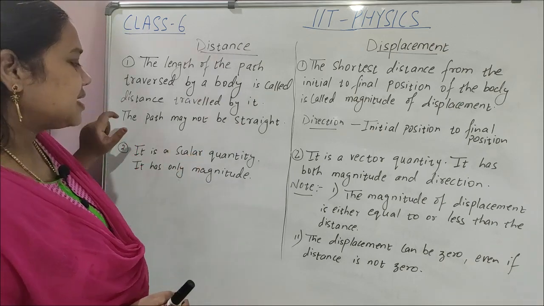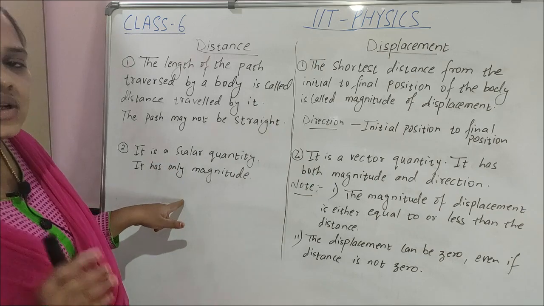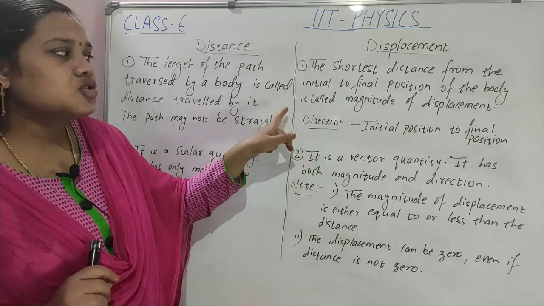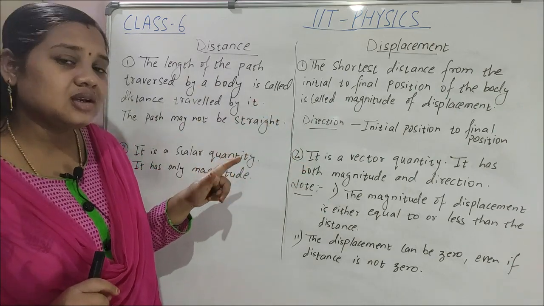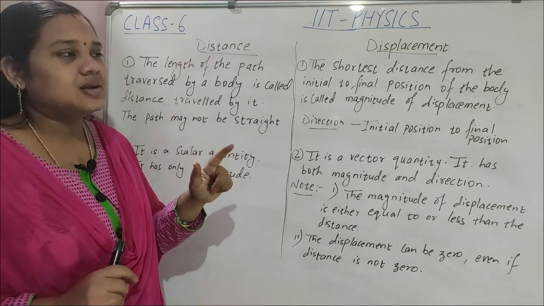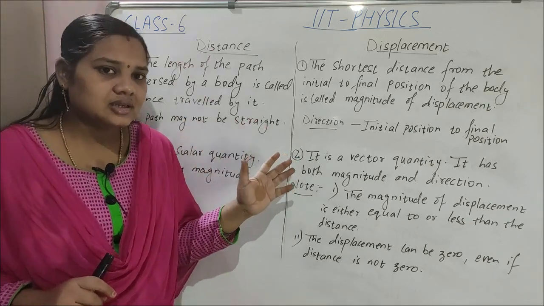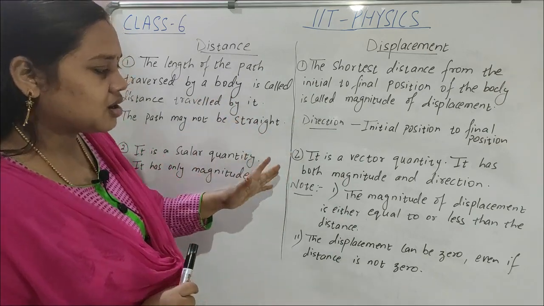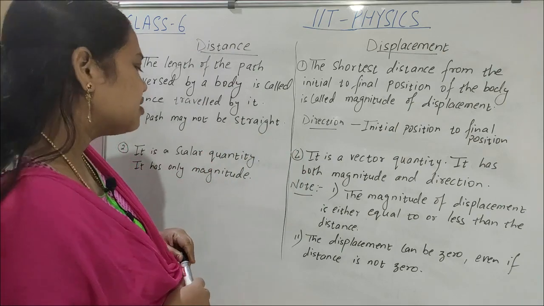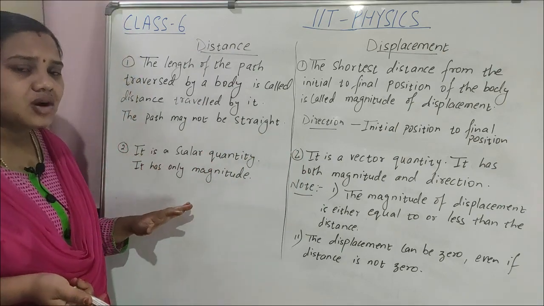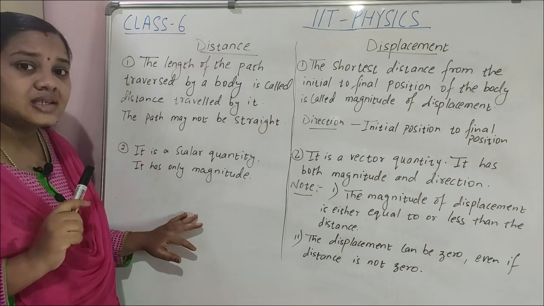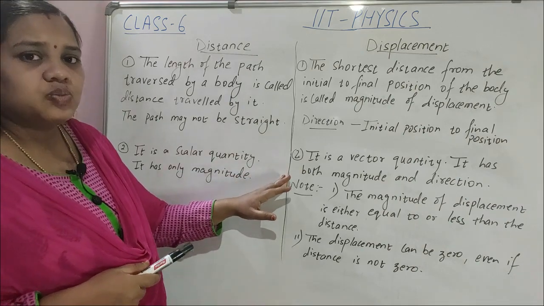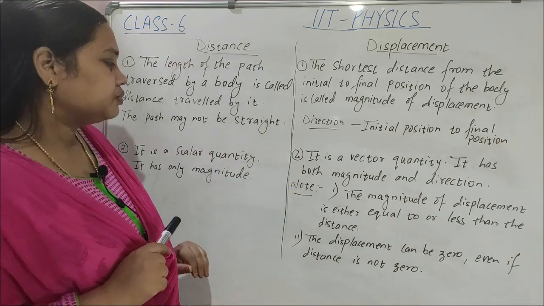Clear? Distance is a scalar quantity, so it has only magnitude, no direction. Displacement is a vector quantity, so it has direction. What is the direction? Initial to final. Displacement direction is from the initial to the final position. It's a vector quantity having magnitude and direction. There are other differences also. Distance cannot be 0 or negative, it is always positive. Displacement can be positive, negative or 0.